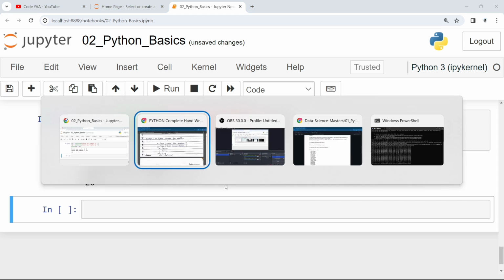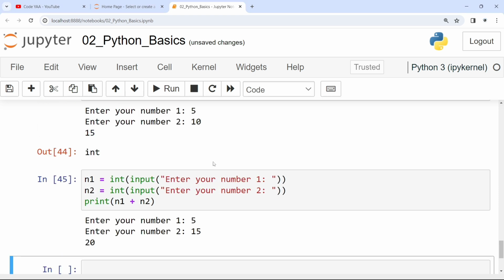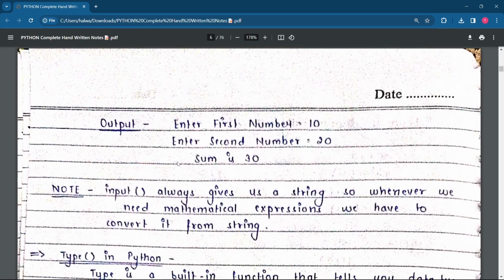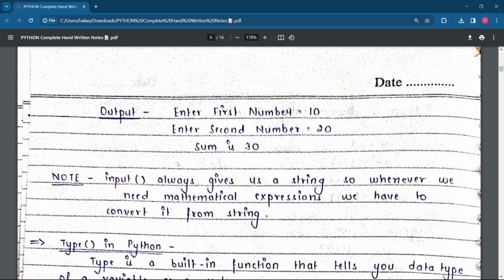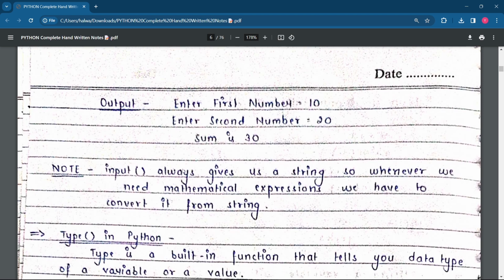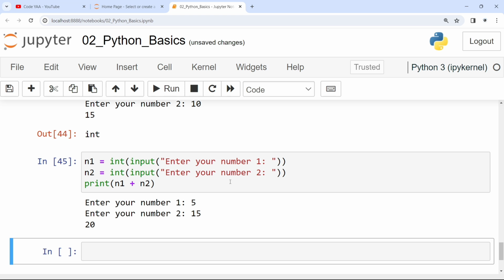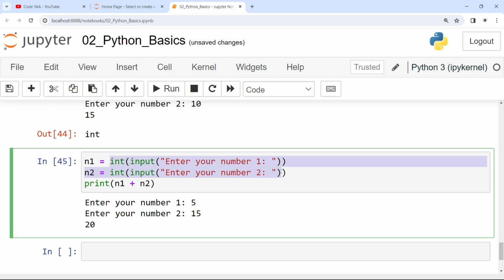I hope you all understand this code and the concept of integer input, the input function and the print function. Let's move ahead. If you don't understand, please go through the notes again and again. Input always gives us a string. I have explained this part to you. So whenever we need a mathematical expression, we have to convert it from string. You can see we have converted it here.